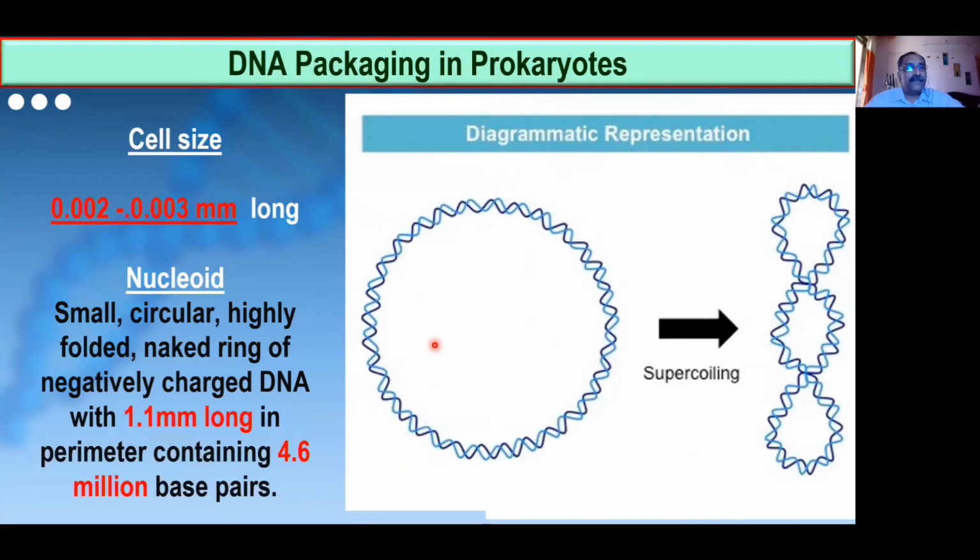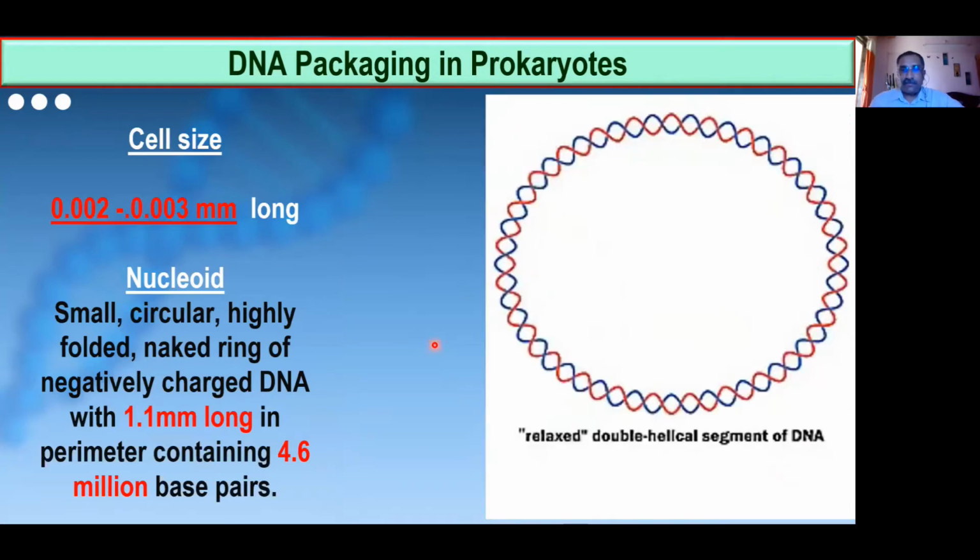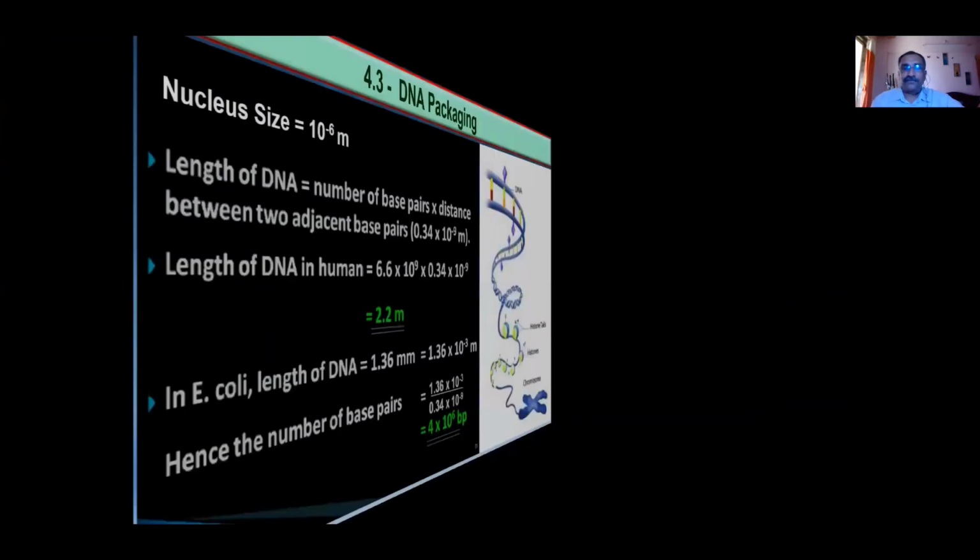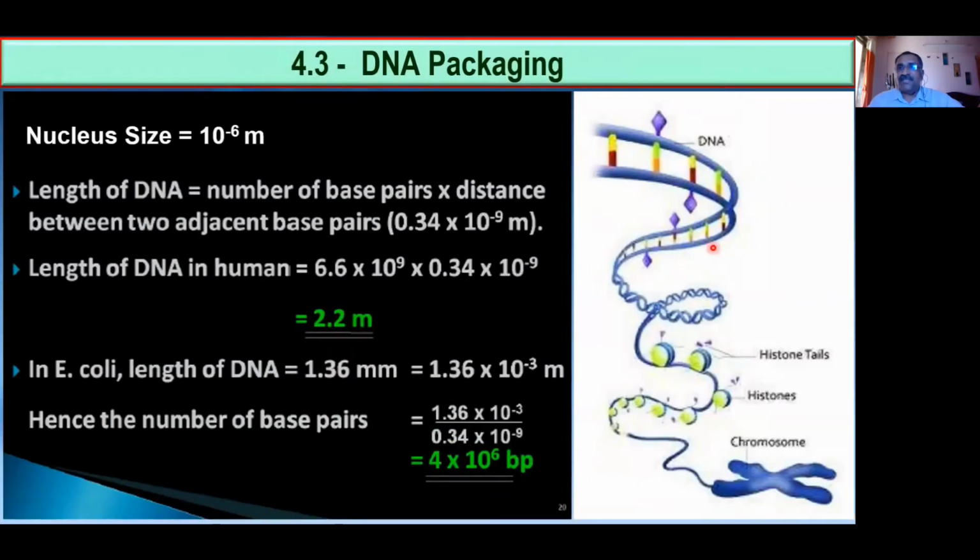BP means base pair, nitrogen base pairs. You see this is a base pair. If you see my laser, you can understand. This is called a base pair, nitrogen base pair. That is BP.